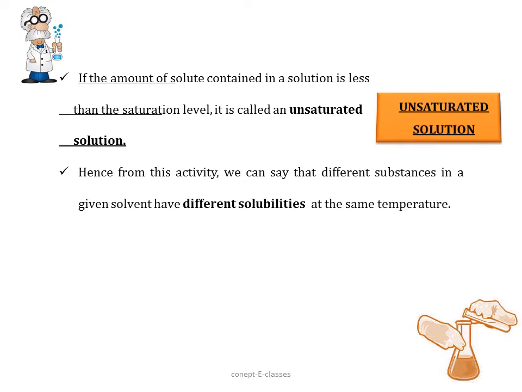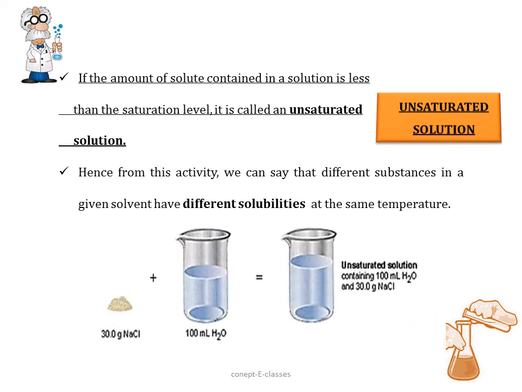Now, if the amount of solute contained in a solution is less than the saturation level, it is called an unsaturated solution. Now, what is the saturation level? It is the maximum amount of solute that can be added. Here, we can see that if you try to dissolve 30 grams of NaCl in 100 ml of water, it is fully dissolved. So this is an unsaturated solution, a solution in which more solute can be dissolved without raising the temperature.